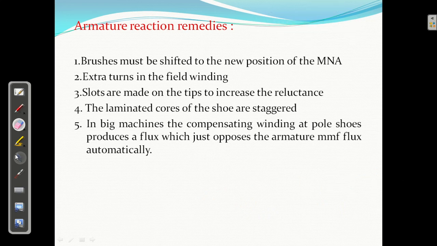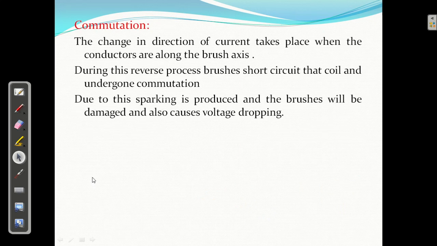Commutation, next part is commutation. Actually I have to discuss this part later on, but here I want to tell you one thing only: the change in direction of current takes place when the conductors are along the brush axis. Sudden change of current in the armature winding. Clear? And because of that sparking will start, and that problem is called commutation.